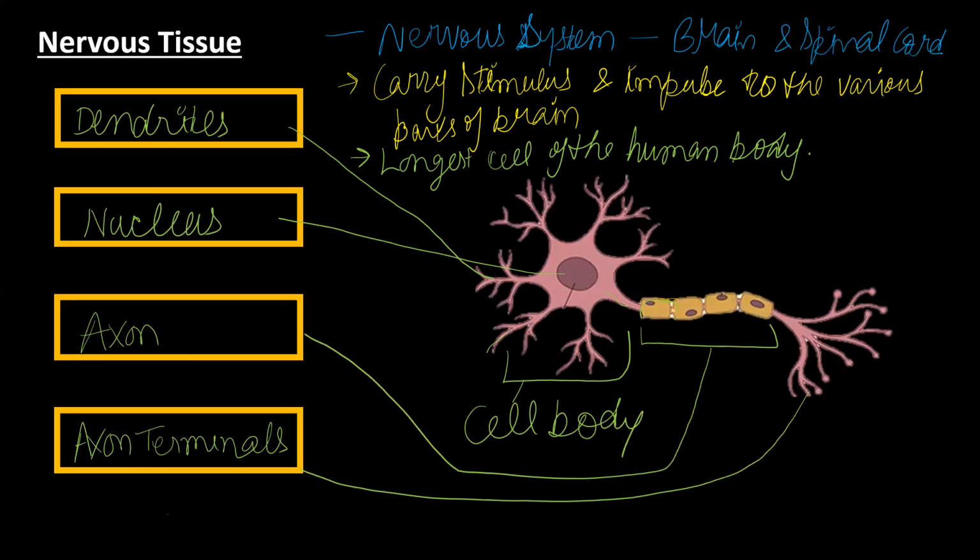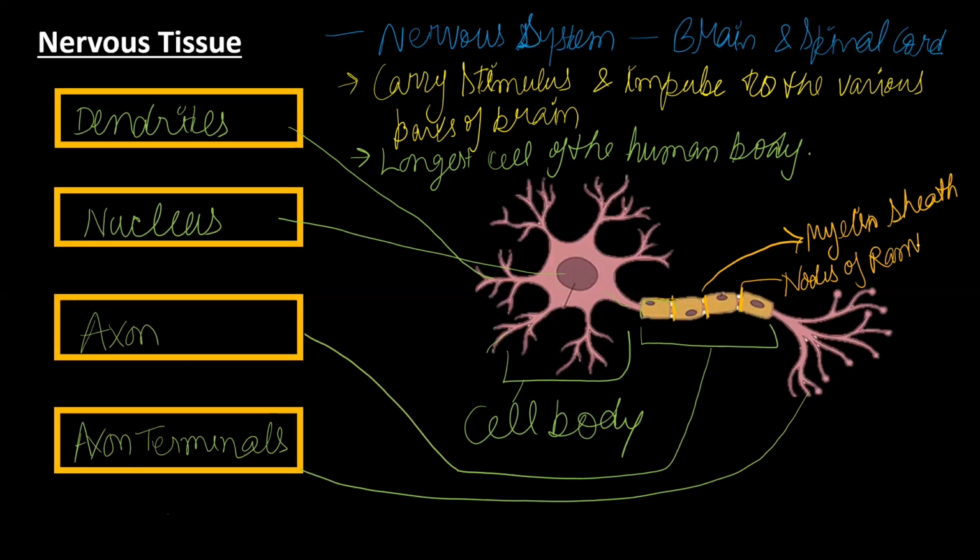This sheet is known as the myelin sheath, and it helps in increasing the rate of movement of the impulses. In a few places you can see it is absent. That is known as the nodes of Ranvier.